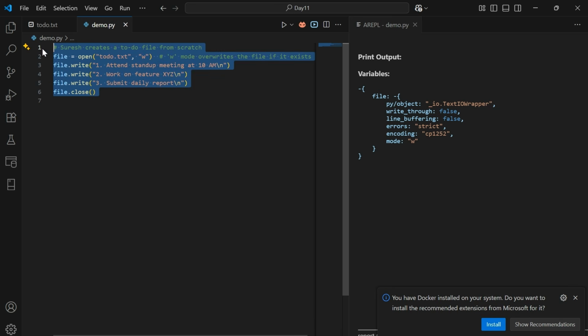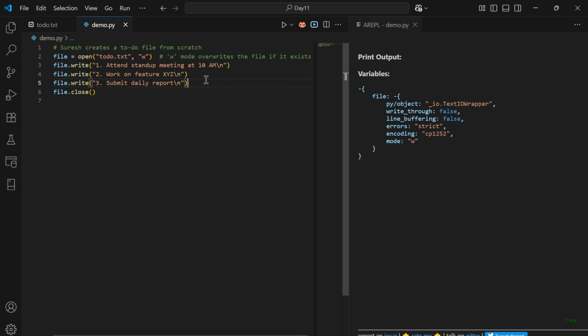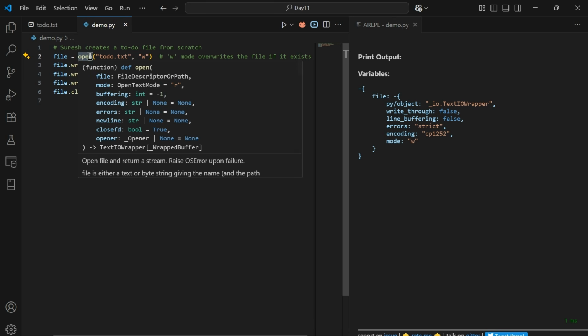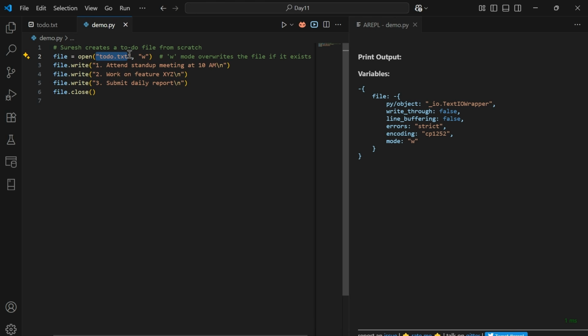This is the boilerplate code in order to write content to the text file. Let's see each method and each line and how it works. In order to write content to the text file, the first task is that we need to open the text file. In order to do that, there is an inbuilt method called open. But it requires two parameters as an input. First one is the text file name, and the second one is the mode of operation that we want to perform on the text file. As in our case, we want to write to the text file, we need to use w.